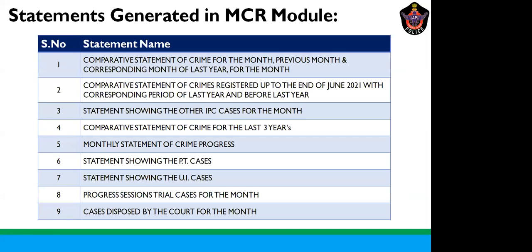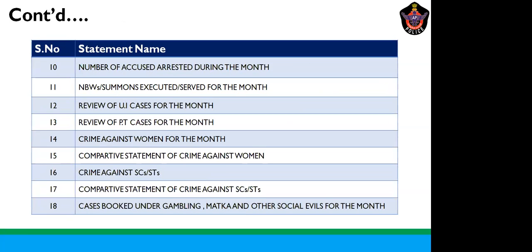So what are the statements that are generated in the MCR module? We can see the first, a basic statement, is a comparative statement of the crime for the present month, the previous month, and correspondingly the same month of the last year. Similarly, you can get the comparative statement of the crime for the last 3 years, monthly statement of crime progress, statement showing the PT cases, statement showing the UI cases. Similarly, about 18 statements will be generated in the MCR module.